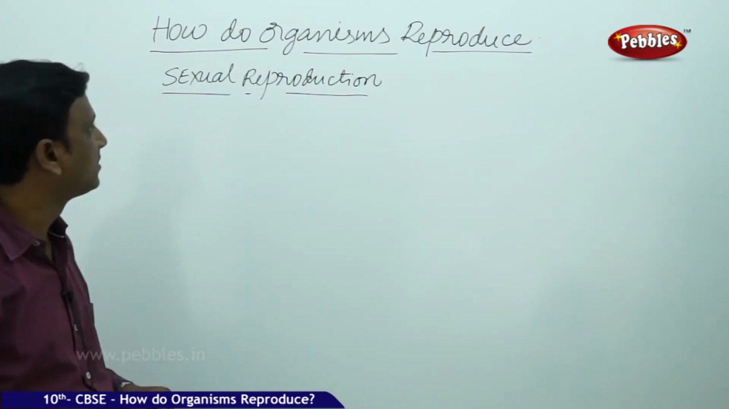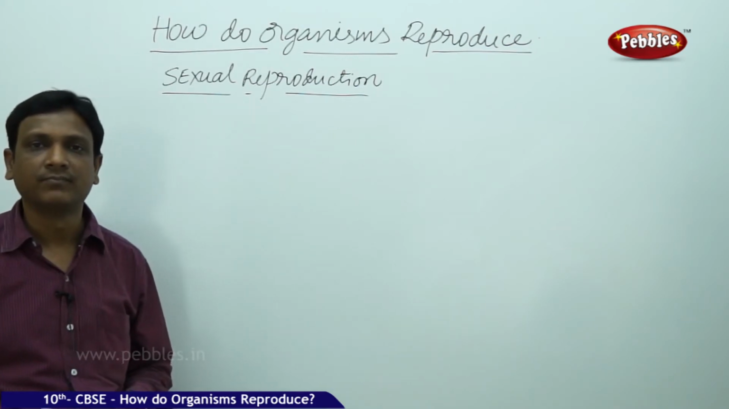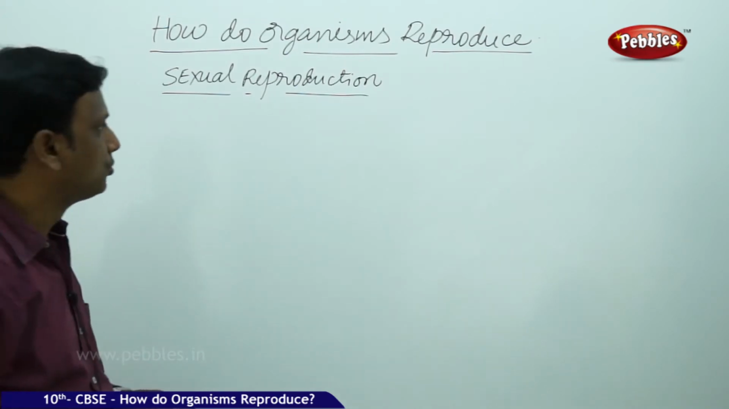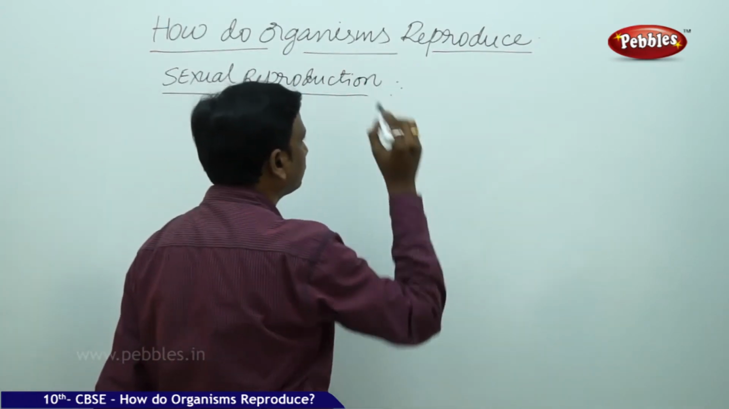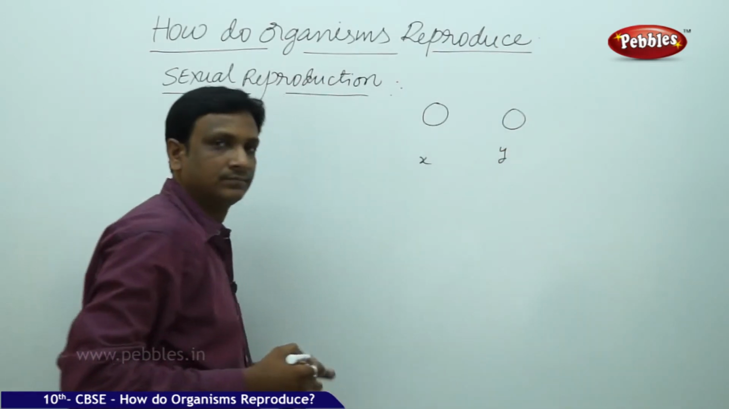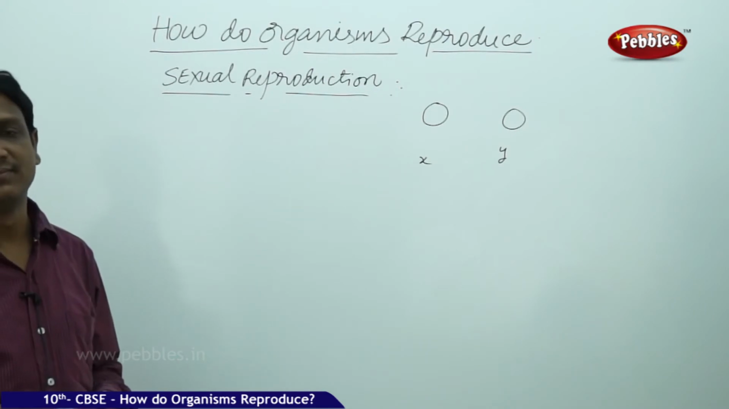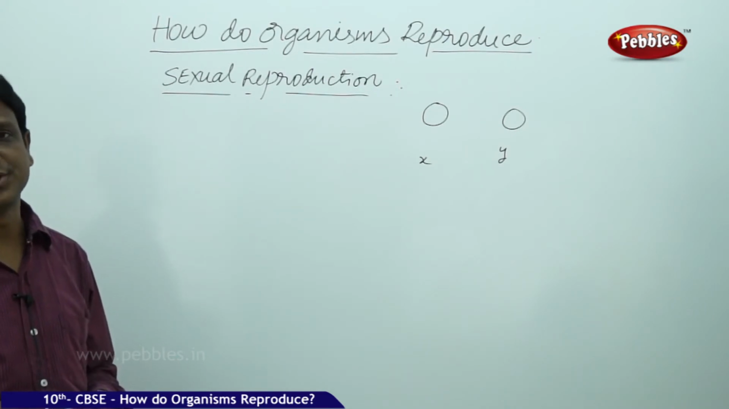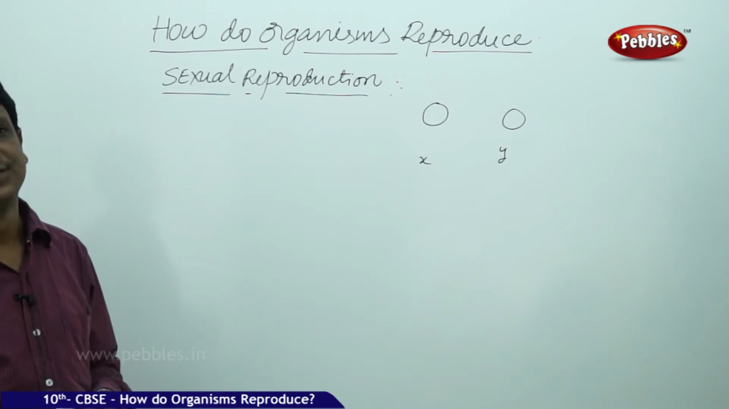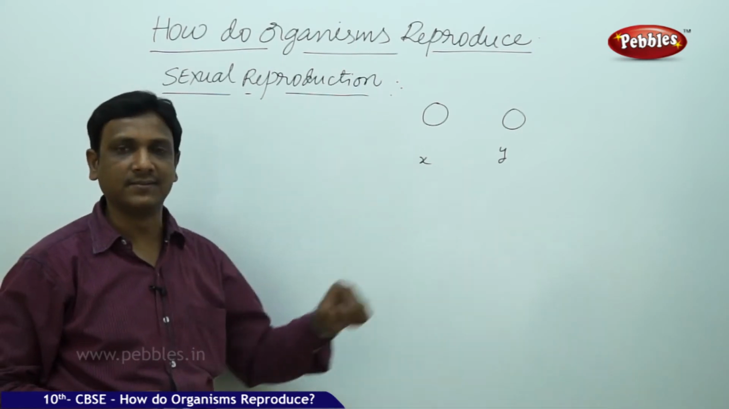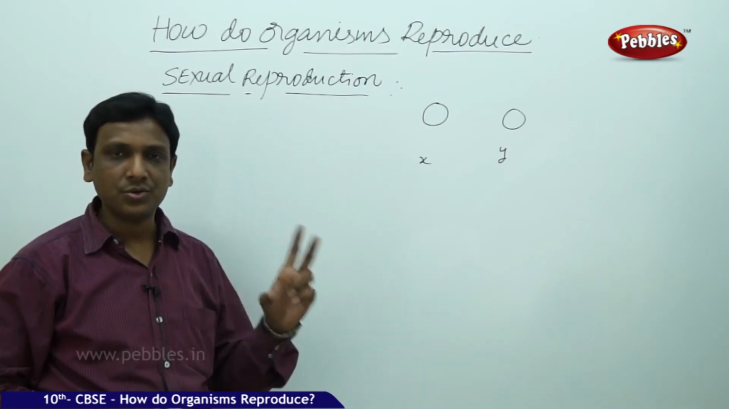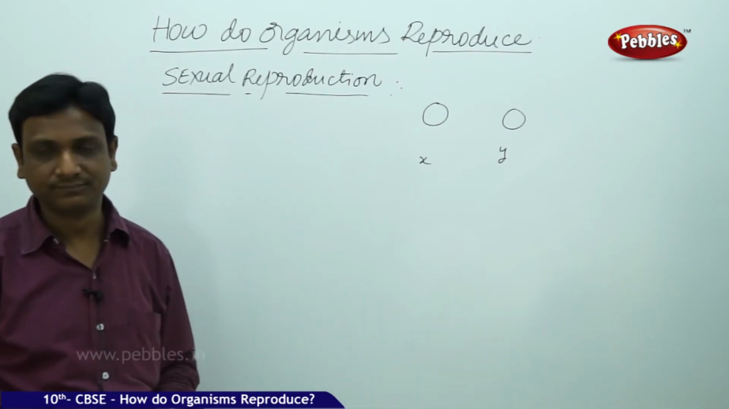Then what is the sexual means of reproduction? In sexual reproduction, there is involvement of two organisms, X and Y. Two organisms participate in the process of reproduction, that is, in the production of young ones. So sexual reproduction involves two organisms of not the same gender, two organisms of opposite gender.